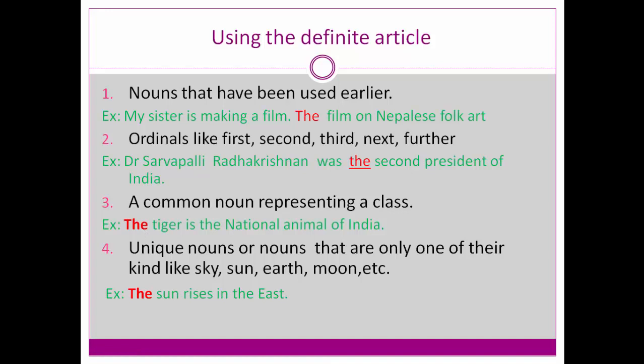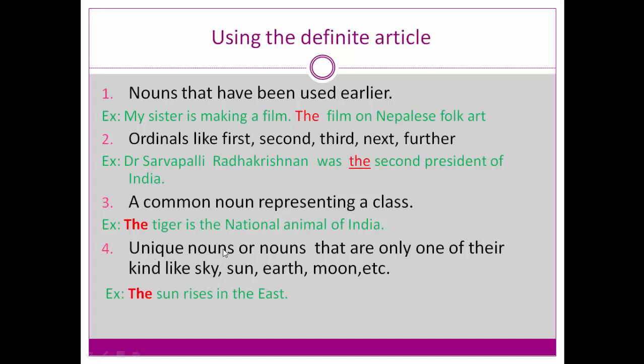A common noun also representing a class. Tiger is the national animal of India. Which tiger? The community, the whole tiger class. We are not talking about a particular tiger. The tiger, any tiger, is the national animal of India. A common noun representing a class. So this tiger represents the whole tiger community. That's why we have used the. The tiger is the national animal of India.